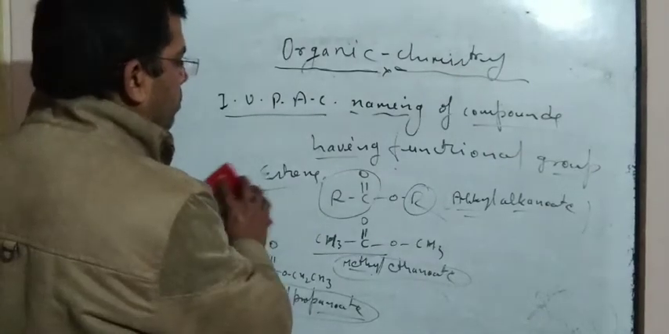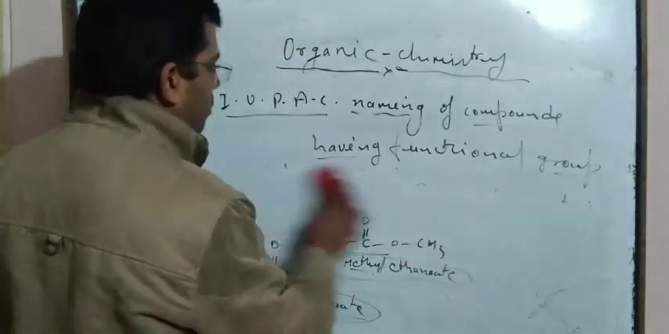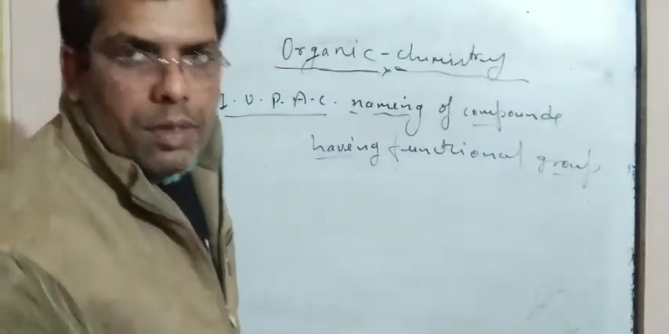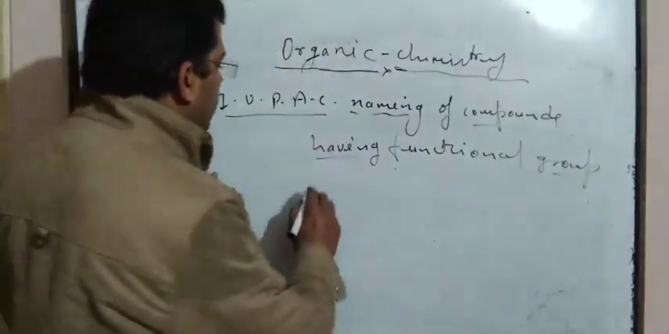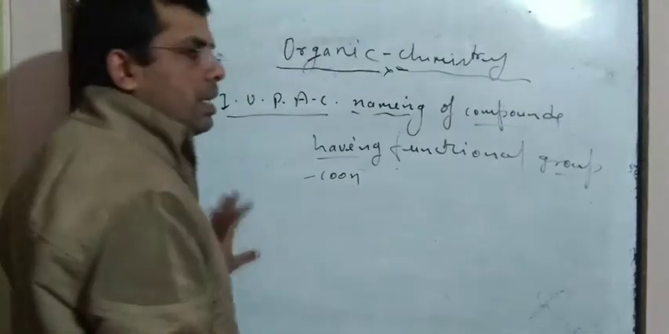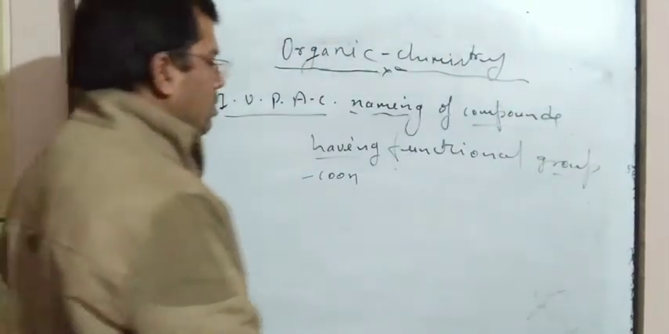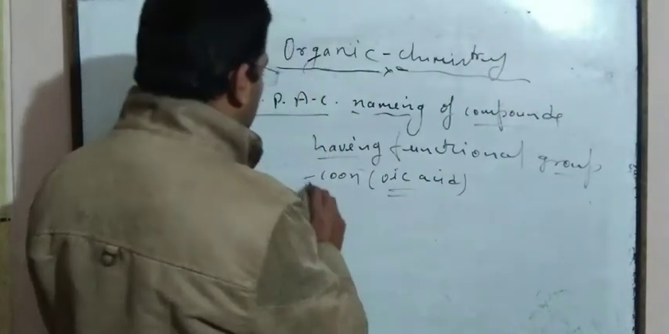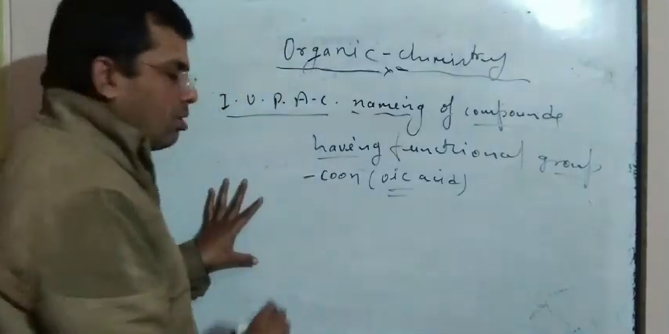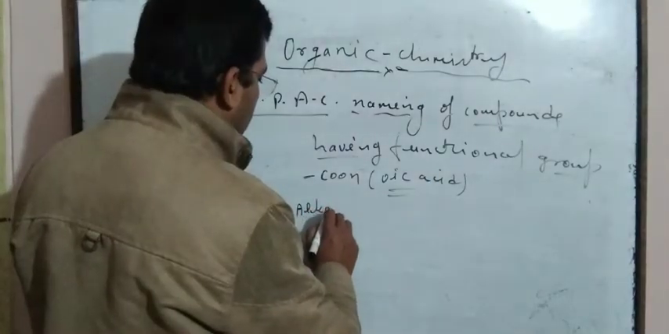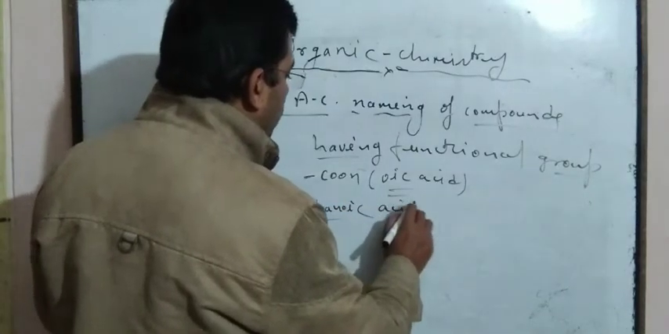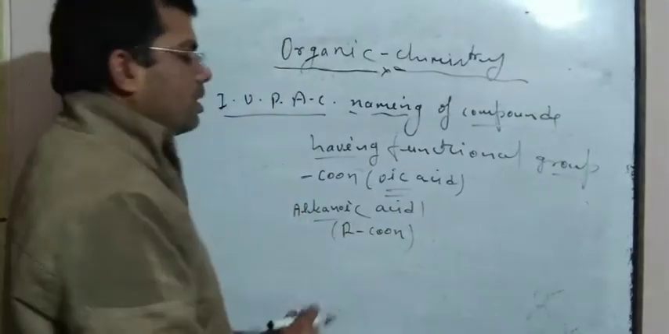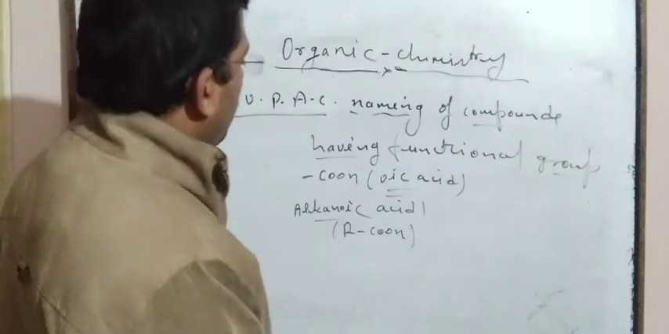Now, if a COOH group is present, then it is a carboxylic acid. It is an oic acid, which means while writing IUPAC, it is known as an alkanoic acid. The general formula is RCOOH, alkanoic acid.